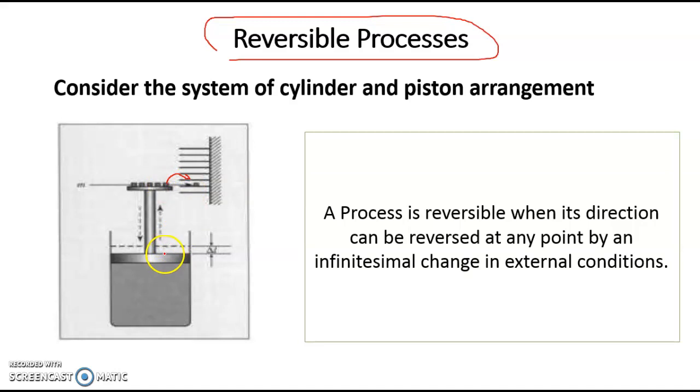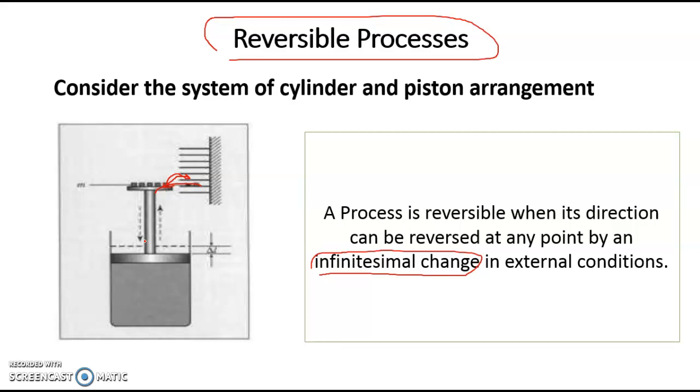So this will move again in the upward direction, but it will not oscillate. So every time I remove a small mass of m, the piston slowly moves upward. That is what we mean by infinitesimal changes. If I take this back, the piston will come back to its condition. Take this back, it comes to its original state. So likewise, I can reverse the direction by just changing the way I was removing the mass.